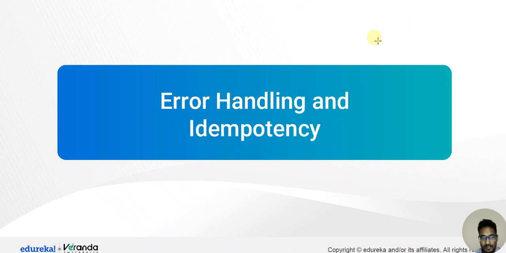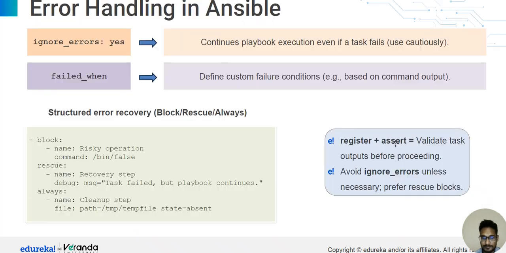Error handling and idempotency in Ansible. Error handling in Ansible. Ignore errors: continue playbook execution even if a task fails. Failed when: define a custom failure condition based on command output.